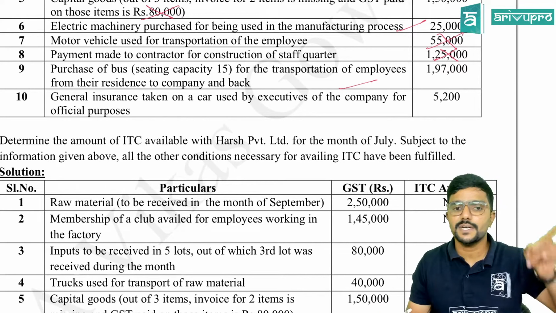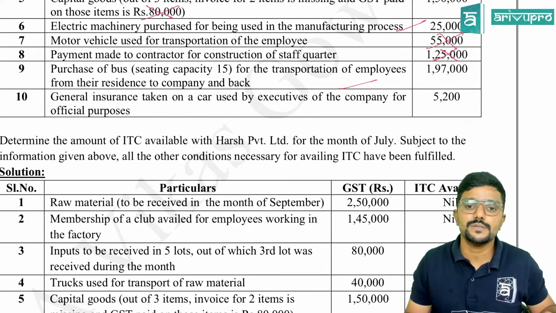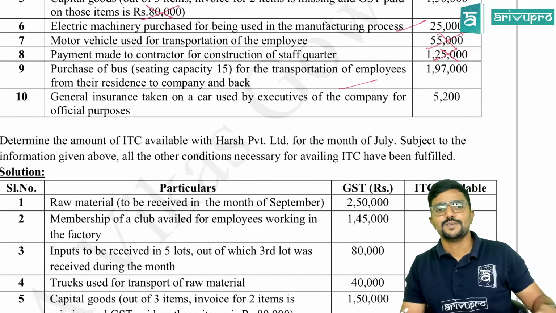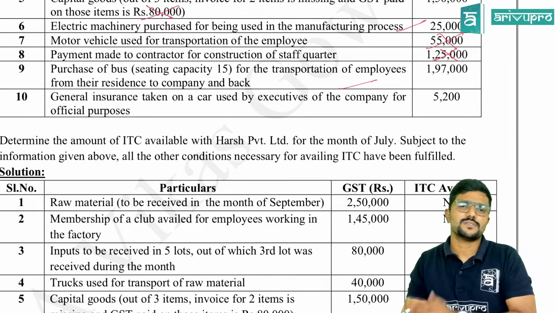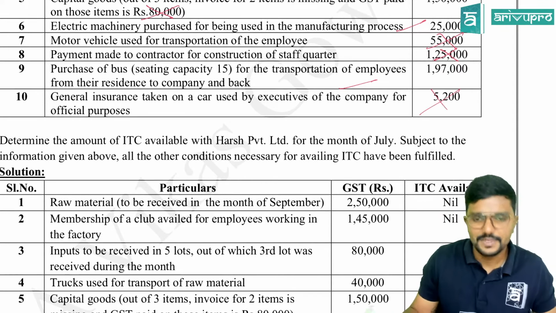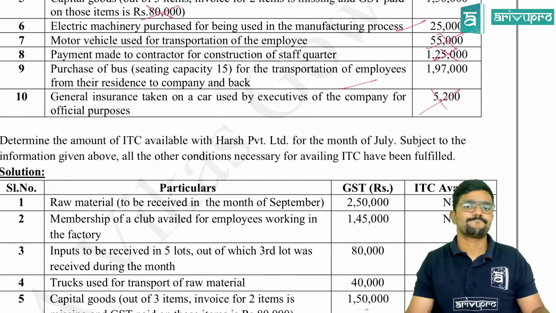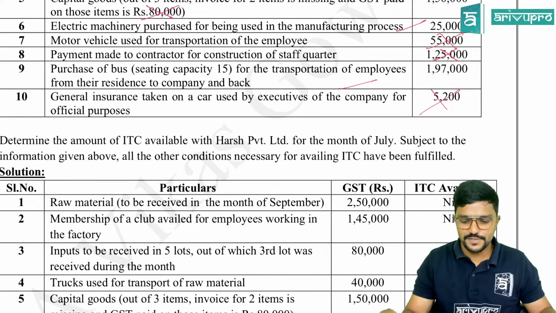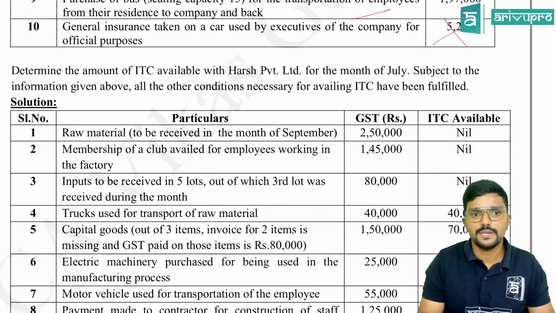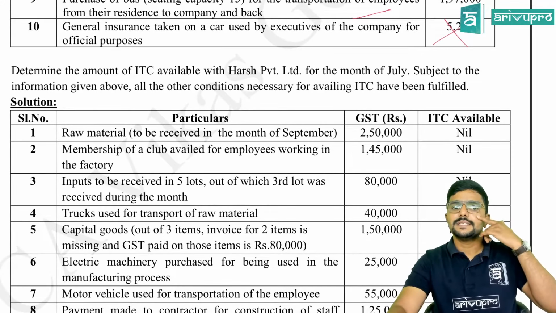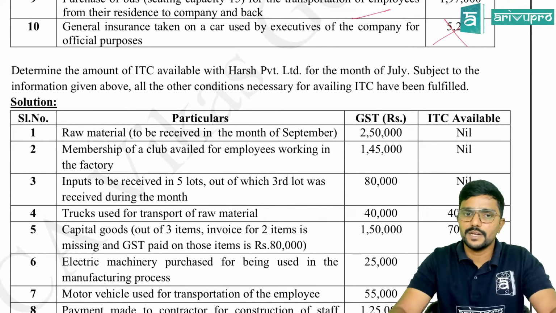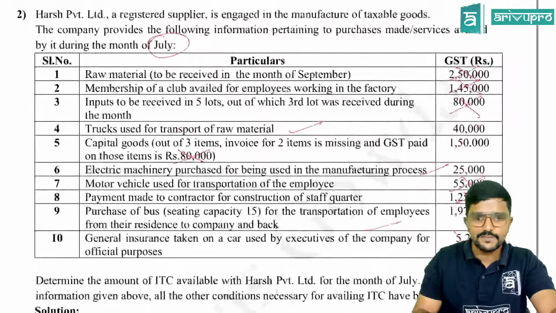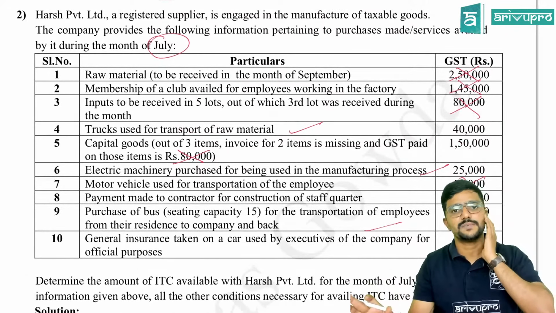General insurance taken on a car used by the executives of the company for official purposes. So credit is not available because the car is used for official purposes. No problem, still credit is not available, as per section 17(5). Clear, guys? Yes. Chalo. There are totally 10 items given. Determine the amount of ITC available with Harsh Private Limited for the month of July, subject to the information given above. All other conditions necessary for availing ITC have been fulfilled. Means except whatever information is given here, other things have been satisfied.